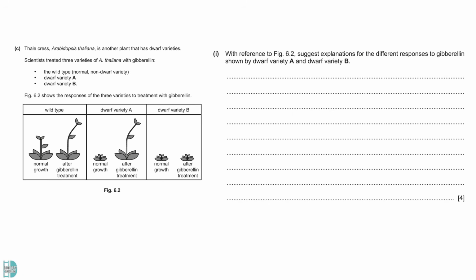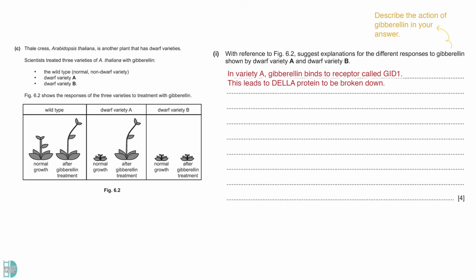Question 1. Suggest explanations for the different responses to gibberellin shown by dwarf varieties A and B. To answer this question, you need to describe the action of gibberellin that causes a plant to increase in height. In A, gibberellins bind to a receptor called GID1 on the cell surface membrane of the cells. This causes the DELLA protein to be broken down. PIF or transcription factors are now released to bind to DNA, starting the transcription of the gene. The expression of those genes leads to stem or internode or cell elongation.